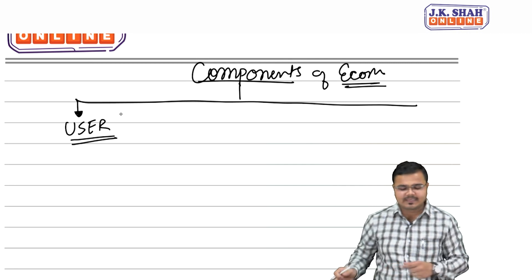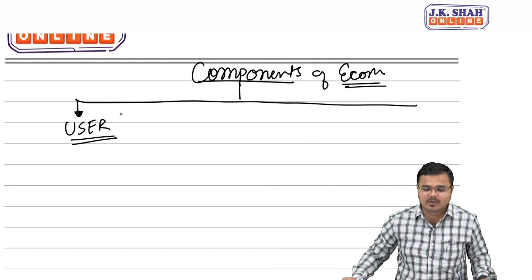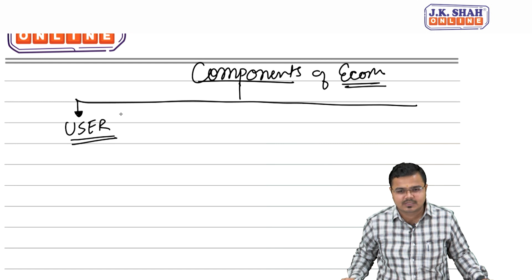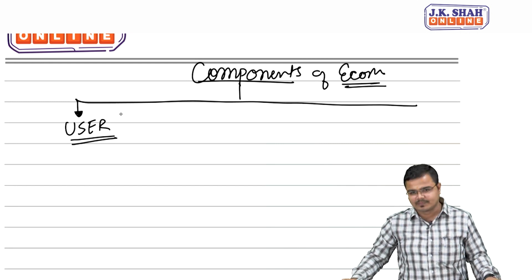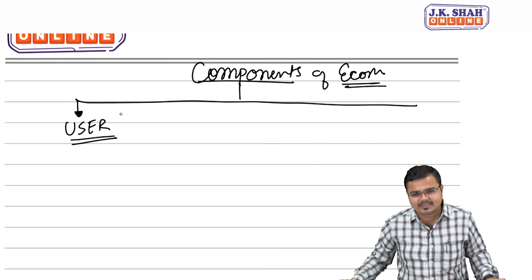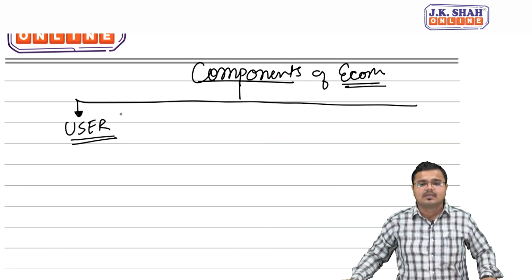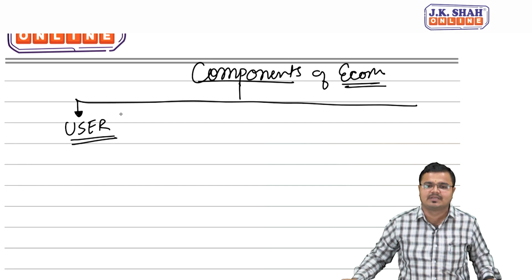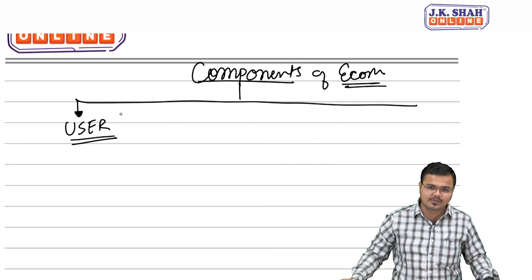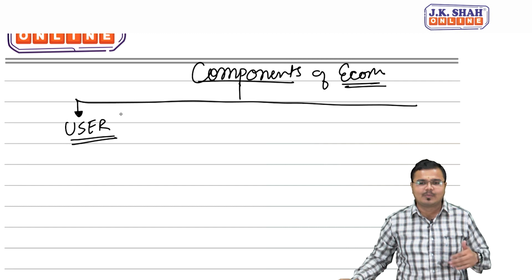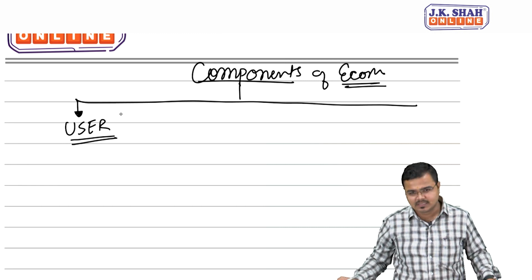Like consumers are there. Anybody who is using the e-commerce structure is called as what? User. It may be an individual, maybe an organization. Certain products may be purchased by the individual, certain products may be purchased by the organization. The companies which are coming to do business over the internet are also called users only, because they are using the e-commerce platform to buy and sell products and services.